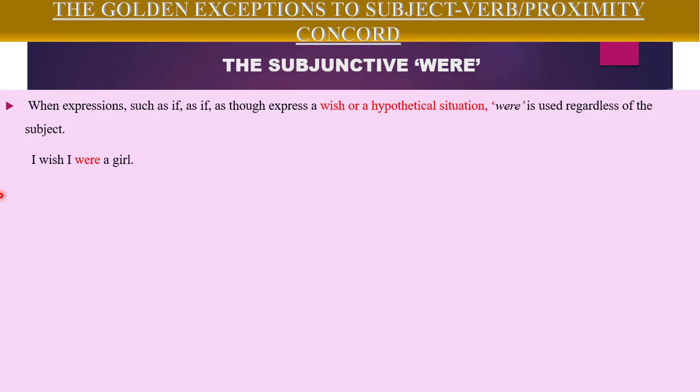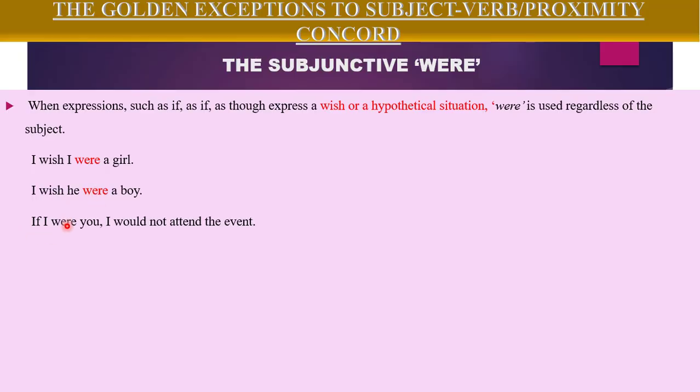For example, I wish I were a girl. Here it is a hypothetical situation, something that is unlikely to happen. Therefore, we use were as our verb and not was. I wish he were a boy. Here we are expressing a hypothetical situation. So we are going to go for were and not was.